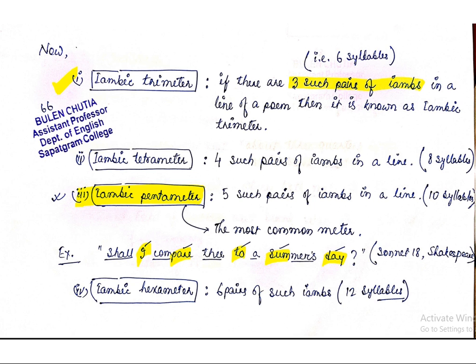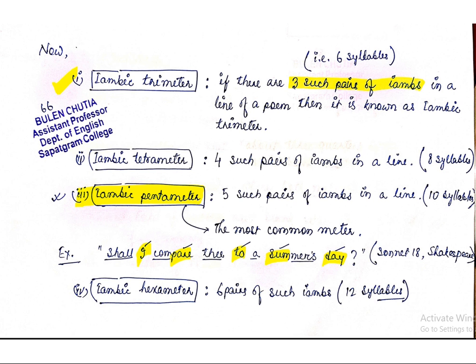"Compare", this is another pair of syllables. "Thee to", another pair of syllables. "Summer's day". Again you can see that this is a kind of rhythmic harmony in the poem. Okay, this is the first line from Sonnet 18 by Shakespeare. You just try to remember that.